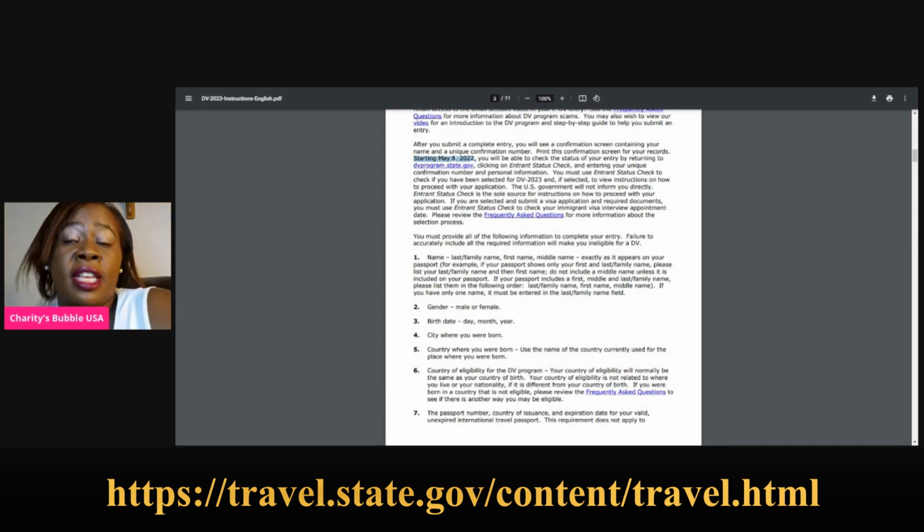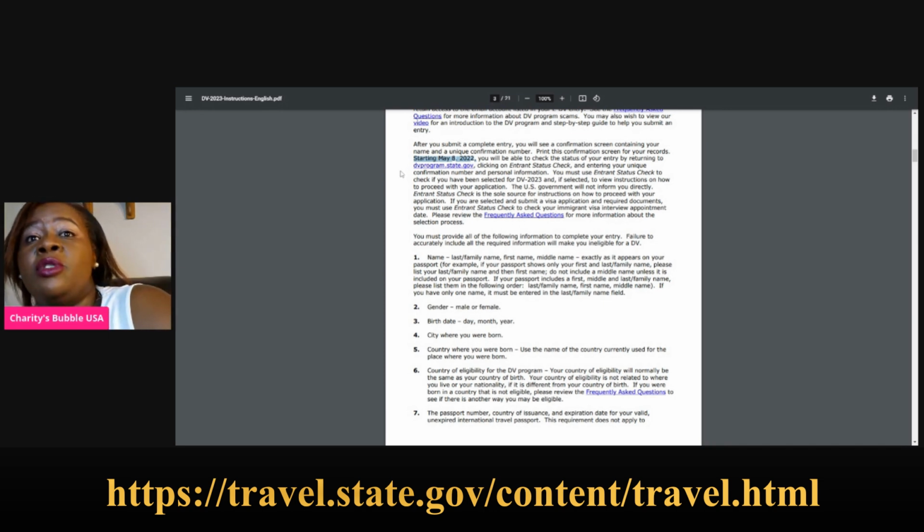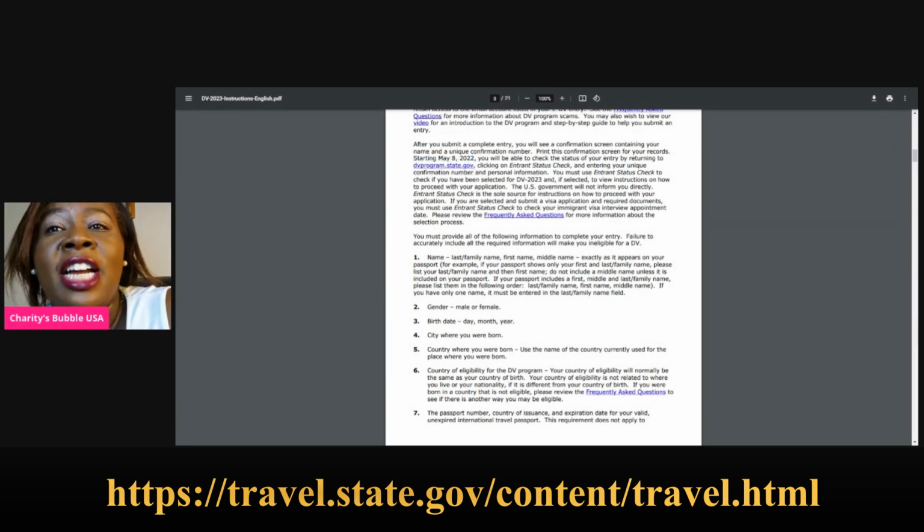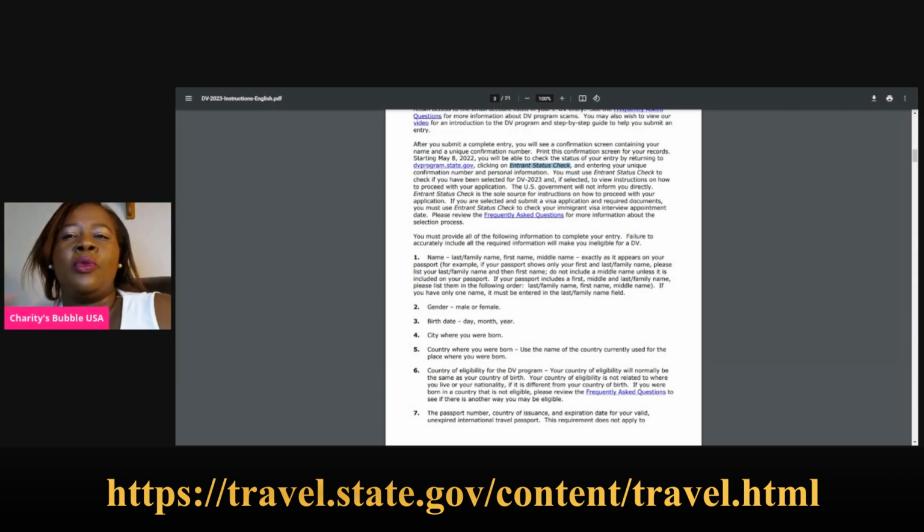You will be able to check the status of your entry by returning to dvprogram.state.gov, the same place that you applied, and clicking on Entrant Status Check. After you click on Entrant Status Check, you will put in your confirmation number, and you will know if you have been selected. I'm just here to champion you, wishing you all the best when you're doing this application, because I know that you can get it, but you have to follow their guidelines.